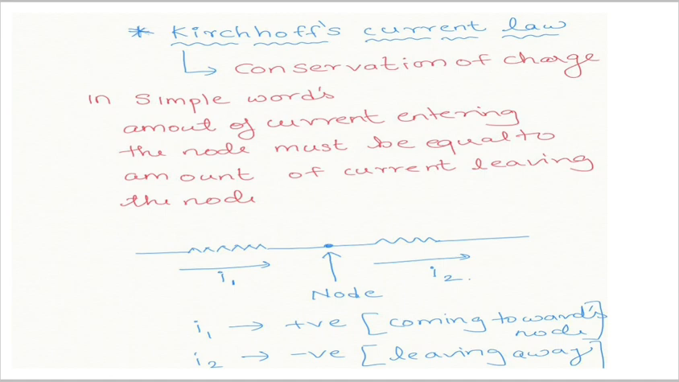Next is, which current we will be taking positive and which current we will be taking negative. So here current moving towards the junction will be taken as positive. Current moving away from the junction will be taken as negative. As you can see here, एक नोड दिया है यहाँ पे, I1 मूव कर रहा है नोड की तरफ, तो उसको हम पॉजिटिव लेंगे, और I2 मूव कर रहा है away from the junction, so इसको हम नेगेटिव लेंगे.